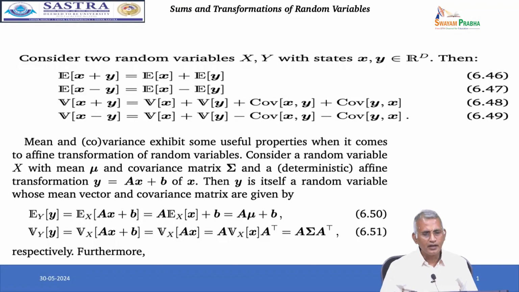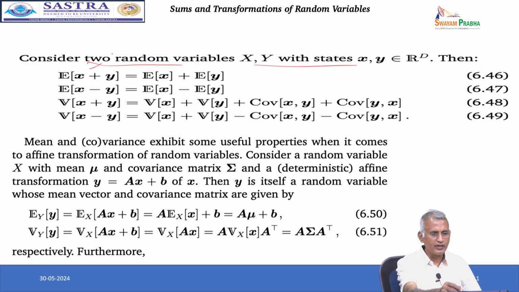Okay. Now, in continuation of the sum and product, we have to go to the sum and transformation of random variables. Consider two random variables x comma y in R^D. Then expectation of x plus y equals expectation of x plus expectation of y, expectation of x minus y equals E of x minus E of y, and variance of x plus y equals variance of x plus variance of y plus covariance of x comma y plus covariance of y comma x.